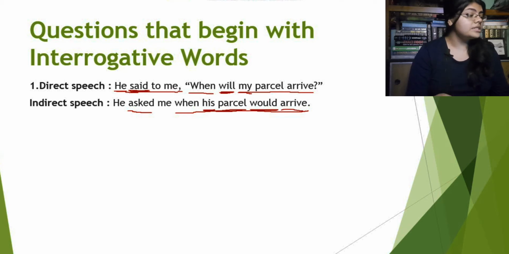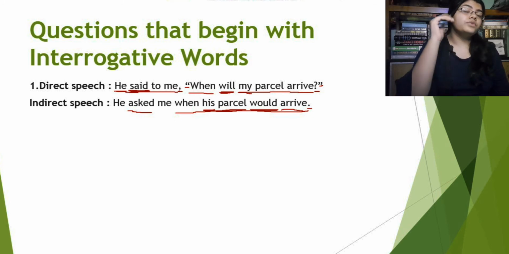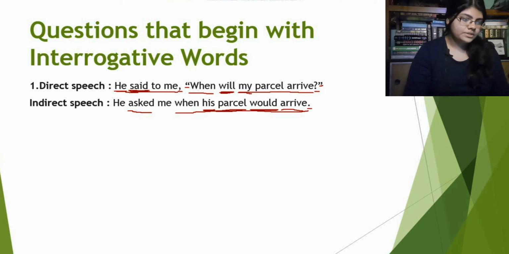And the most important part, we won't use the question mark in the indirect speech. Instead of it, we will use a full stop. And of course, the inverted commas will disappear. This is also something that we already discussed in part 1 of narration change, right? Now guys, I will give you some other examples to make you understand what happens in the case of other WH words, in the case of question sentences that begin with an interrogative word. Alright, now the next example.